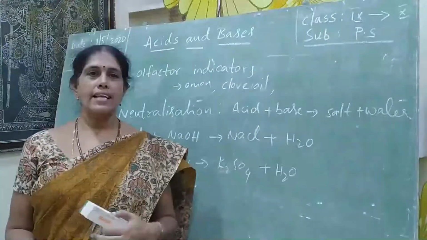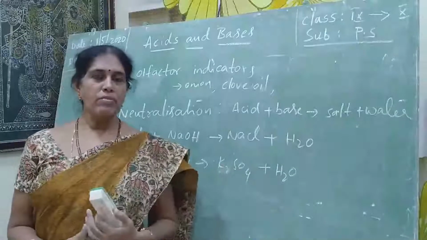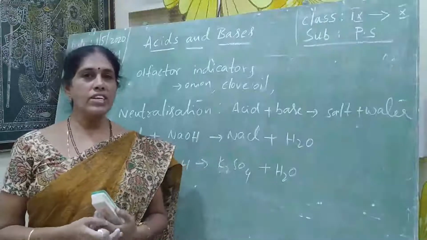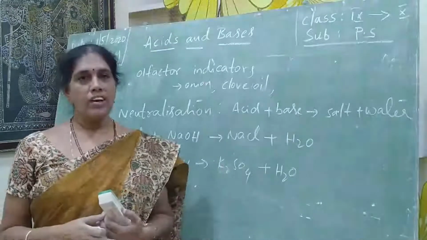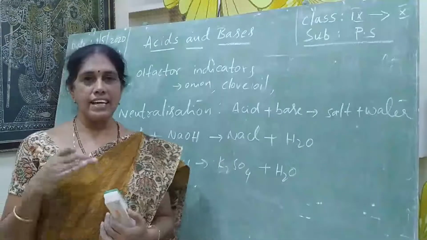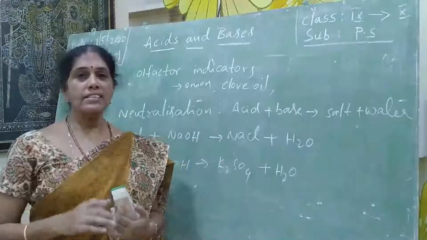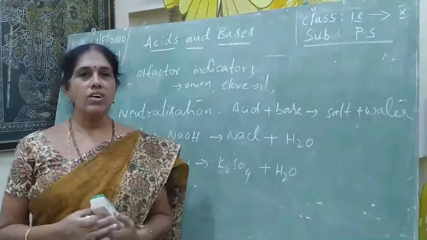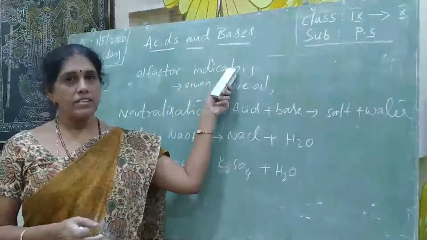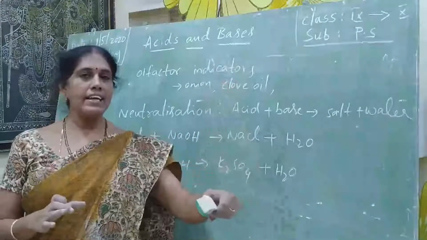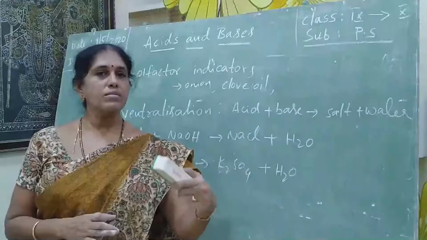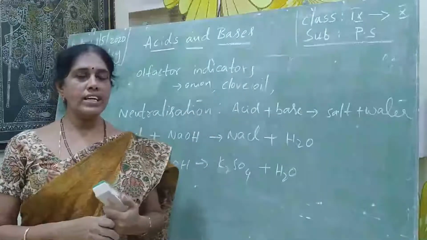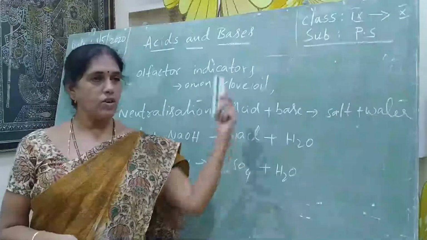Students, how do we identify acids and bases? First of all, a physical test with the help of indicators. One more kind of indicator is there, which changes smell. Already we discussed indicators which change their colors, but some indicators change their odor. Odor is nothing but smell. Those indicators we call olfactory indicators. Olfactory indicators are indicators which change the odor or smell. Examples of olfactory indicators: onion, vanilla essence, clove oil.